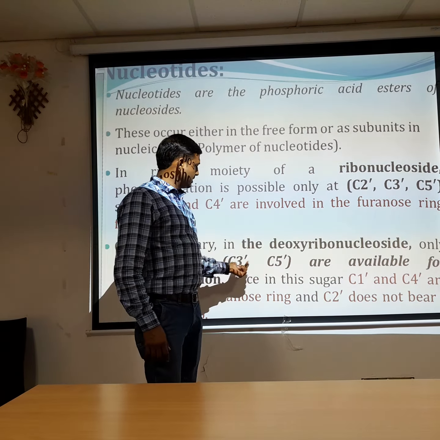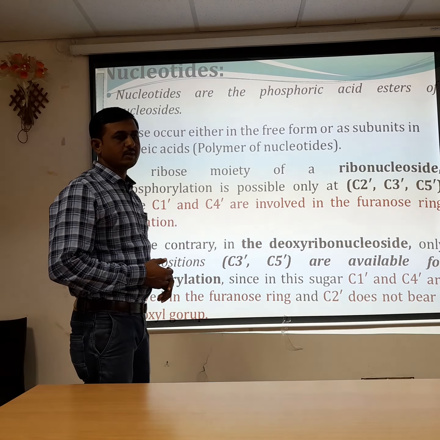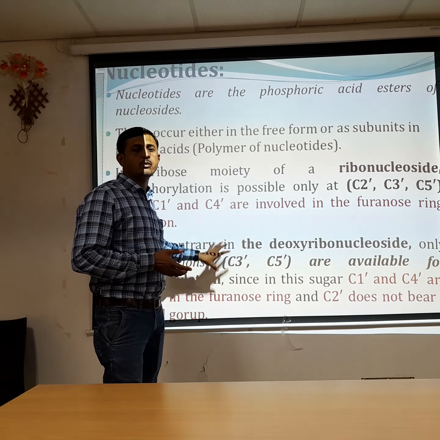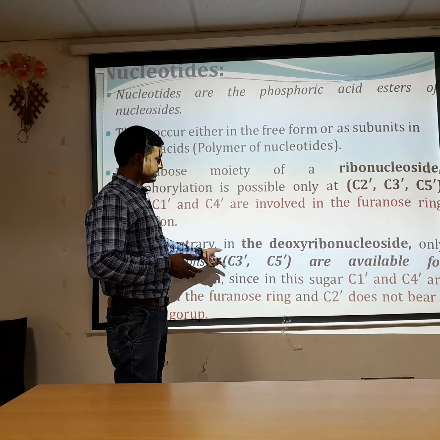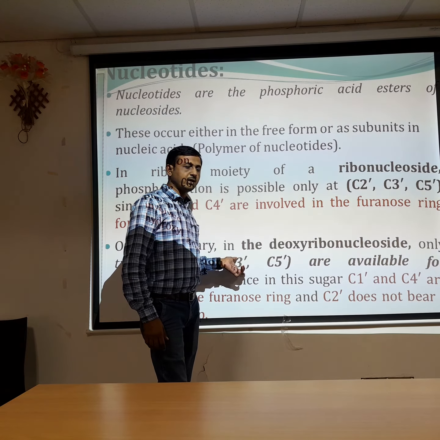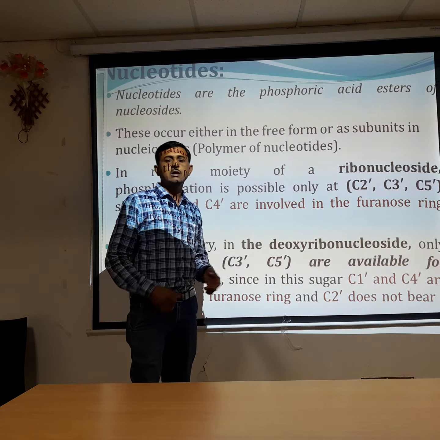Here, the second carbon doesn't have an oxygen, and that's why you can say the sugar is deoxyribose sugar. So the second position carbon is absent for phosphorylation. Since in this sugar C1 and C4 are involved in the furanose ring and C2 does not bear a hydroxyl group, phosphorylation in deoxyribose sugar can take place only at the third carbon and fifth carbon.